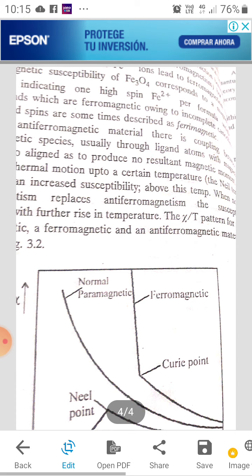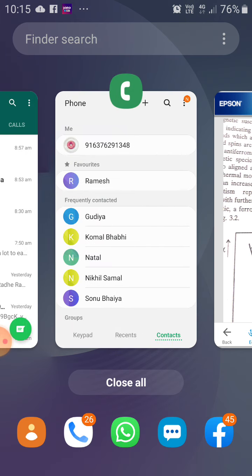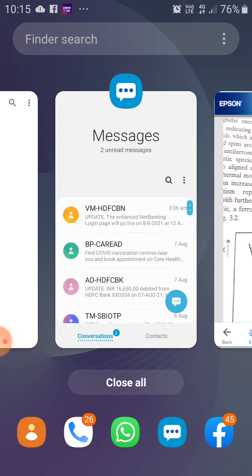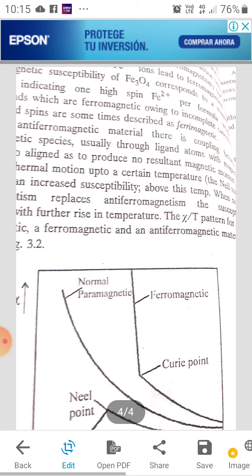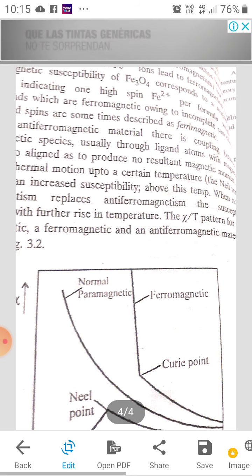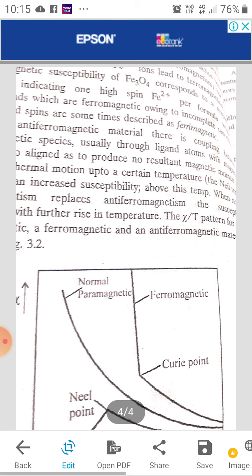Such compounds, in which the spins are aligned in one direction, become permanently ferromagnetic. In antiferromagnetism, we have two types of spins. They can be in one direction and they can be in the opposite direction.